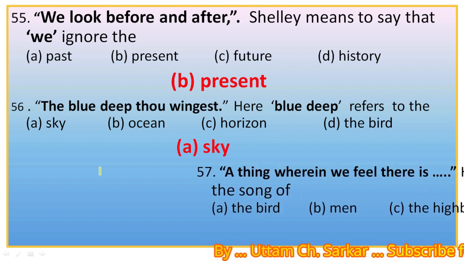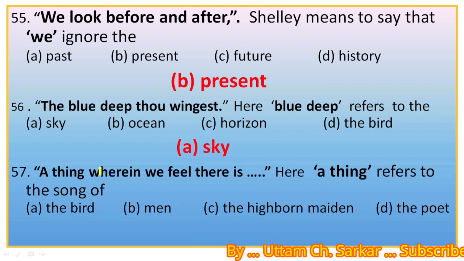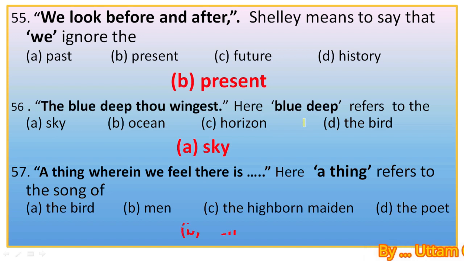Next, question number 57. A thing wherein we feel there is some hidden want. Here a thing refers to the song of. It is obviously the song of marriage and triumphant chant. That is chorus hymeneal or triumphant chant or song of victory. And these two songs are related to men. So the song of men. The right option is B.